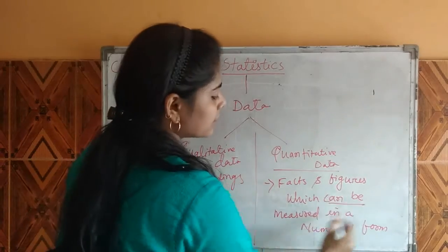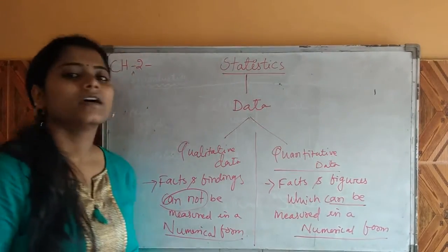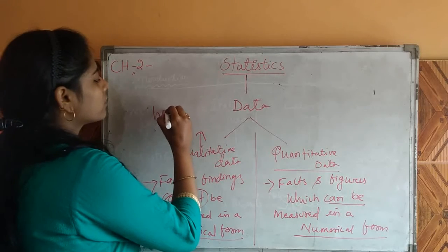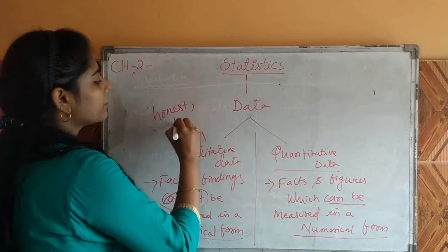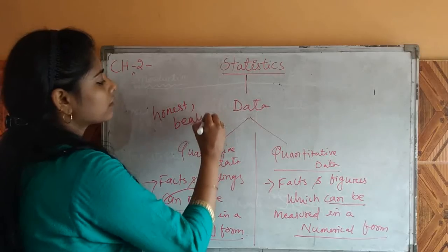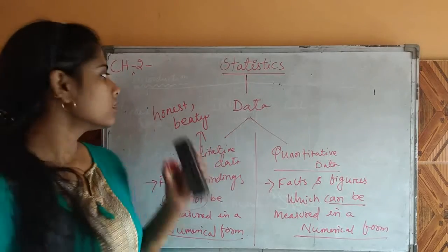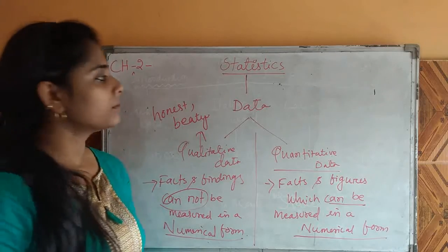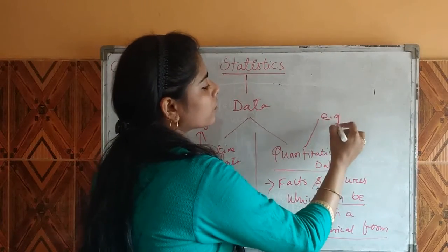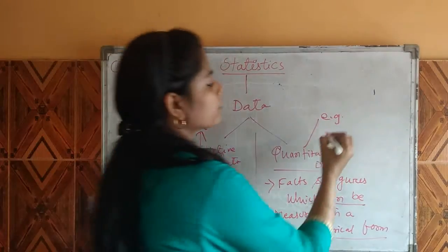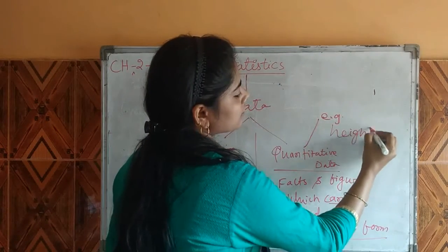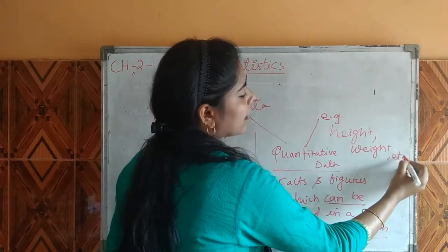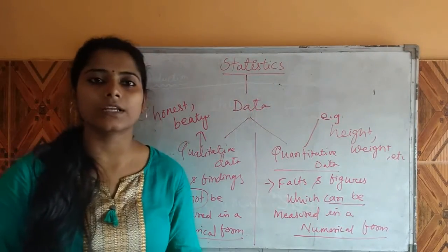Examples of quantitative data are height, weight, etc., which can be measured in a numerical form.